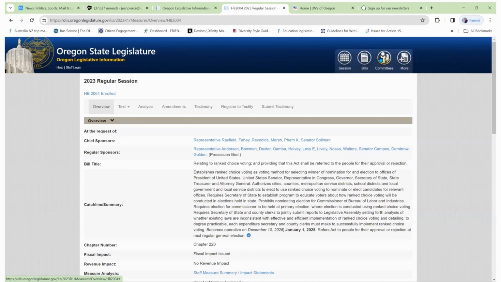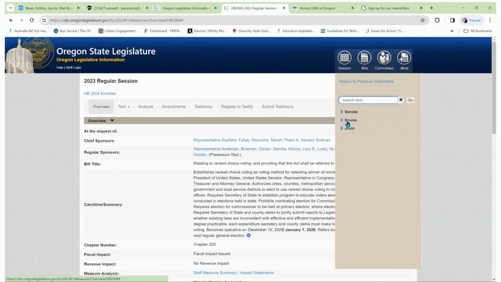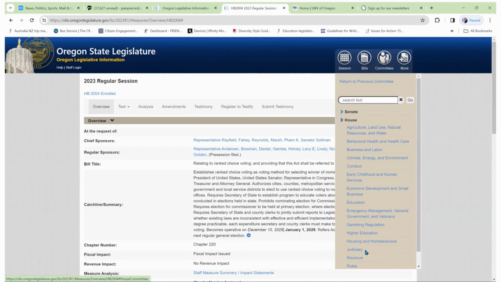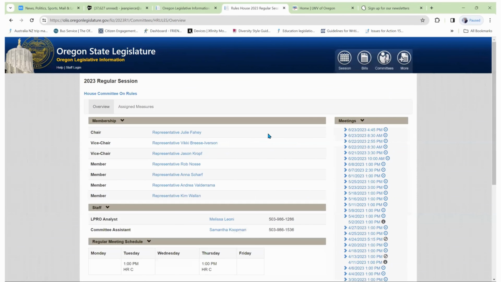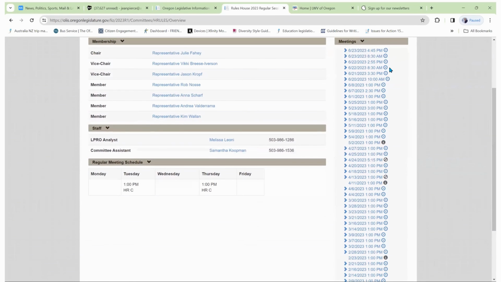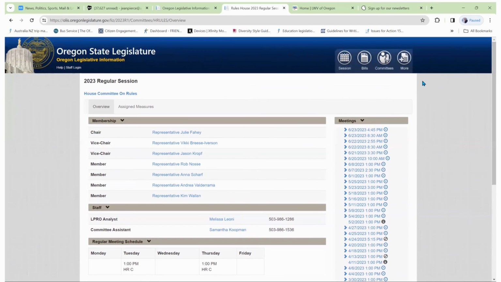Now we come up here to committees and we can see more about what actually happened in the House Rules Committee. We'll see who the members were, what measures were assigned to it. And over here on the right, we see all the committee meetings. We know that there was a public hearing on March 16th. And because there's an arrow over here, we know that that meeting was recorded, so we could find out exactly what was said. If this were the current session, it would also list upcoming meetings.